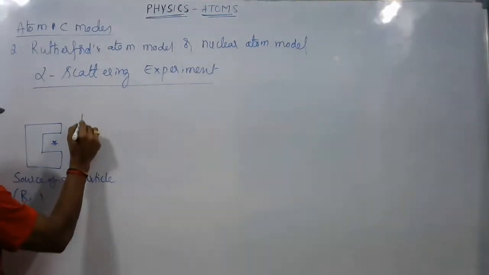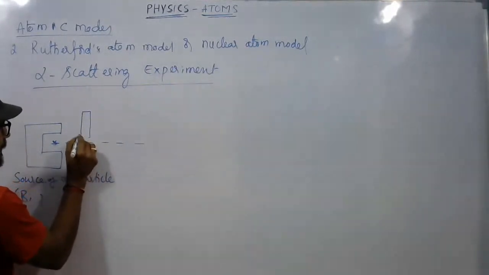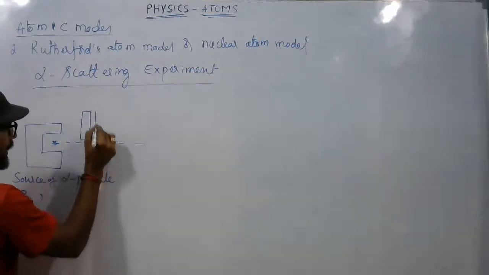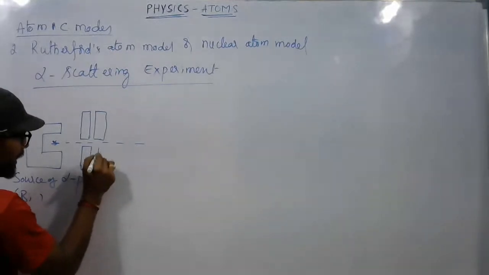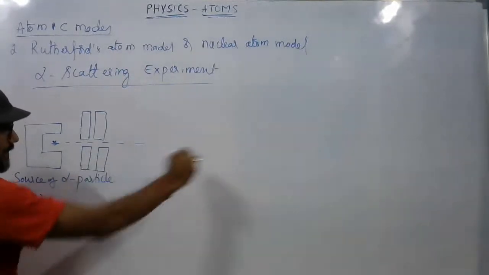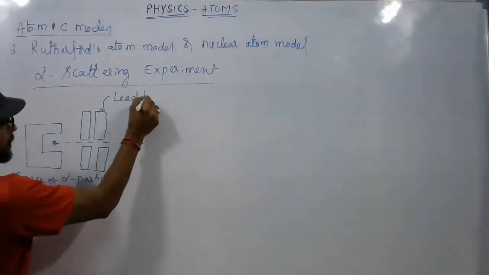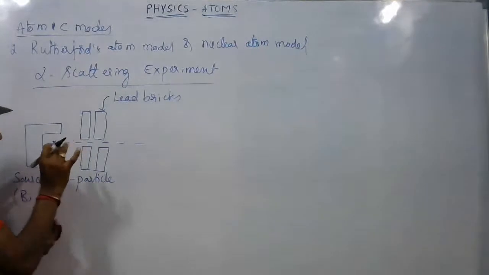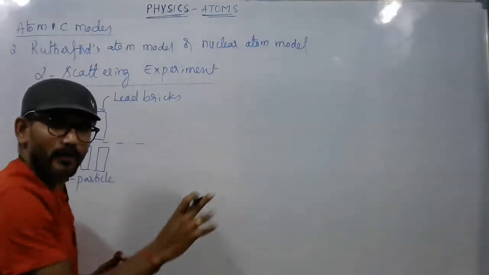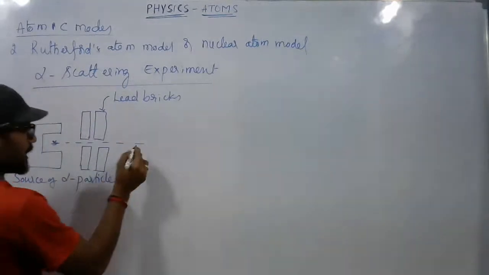They used lead bricks, which make the alpha particles go in a narrow way. We can also say they collimate the alpha particles. Collimate means to make narrow.